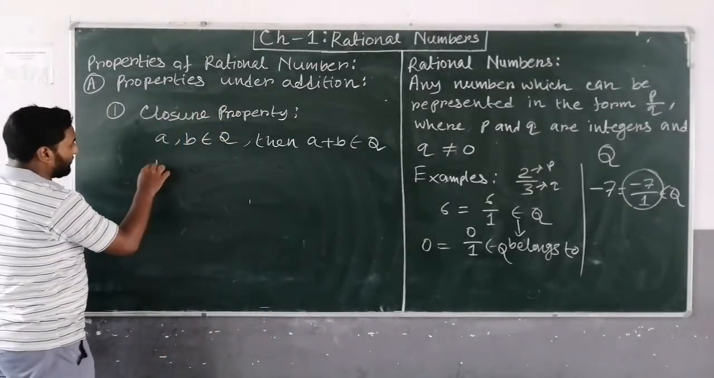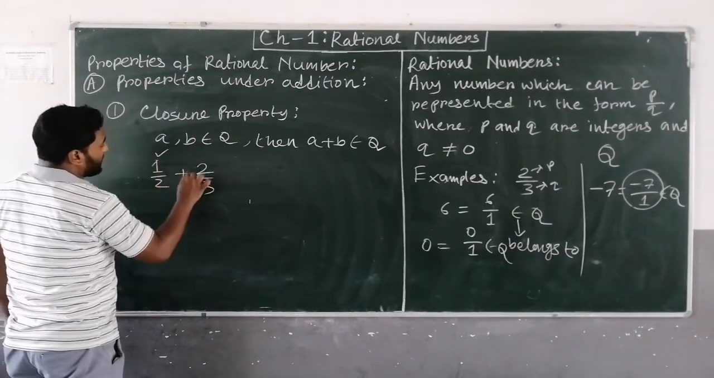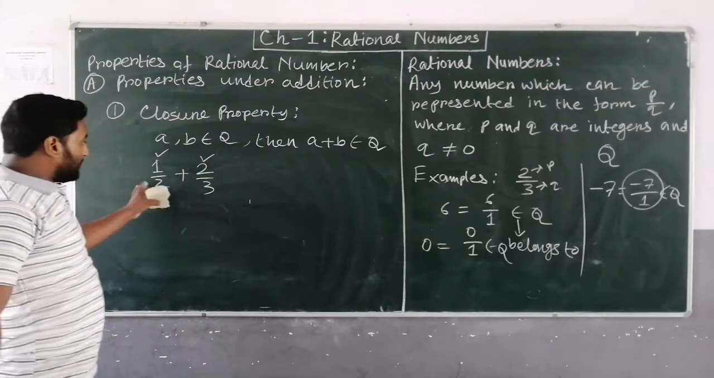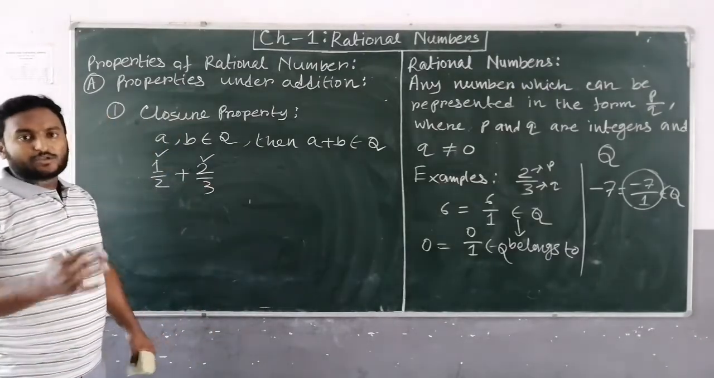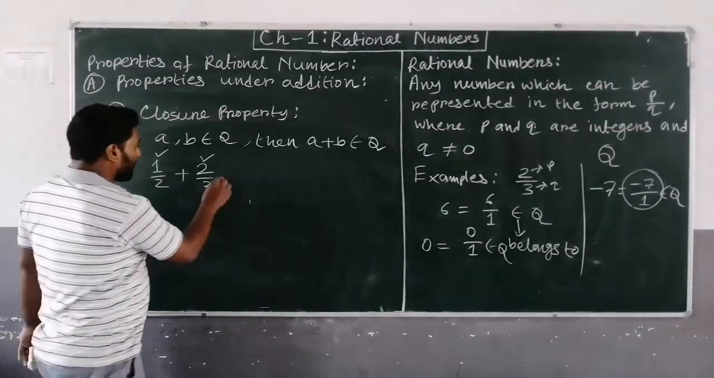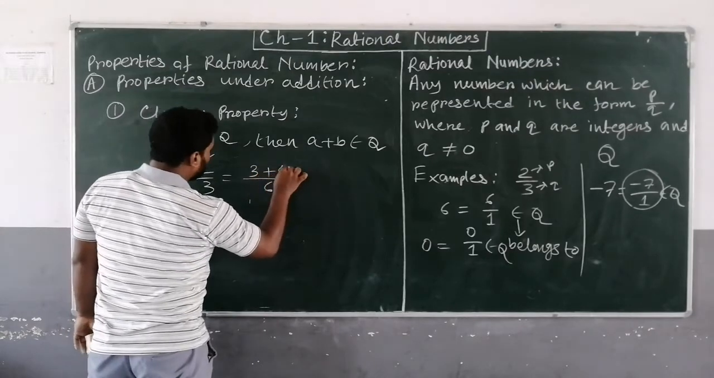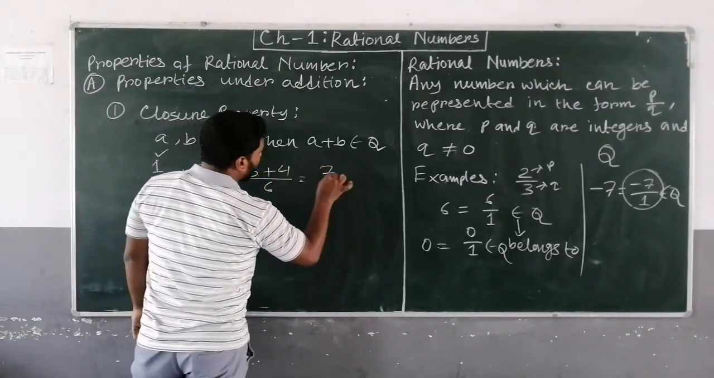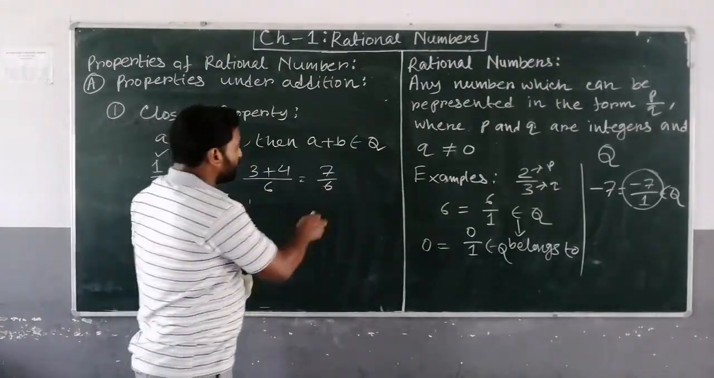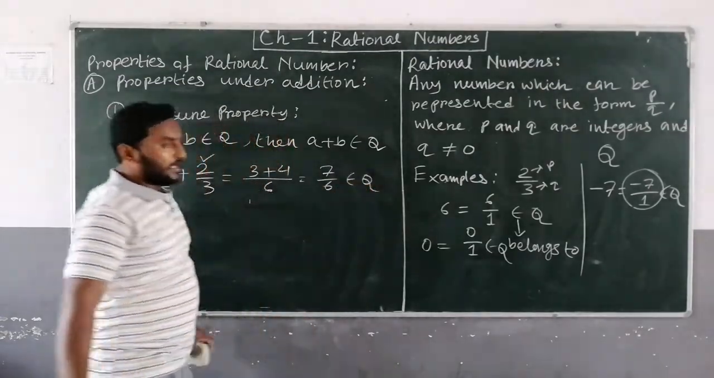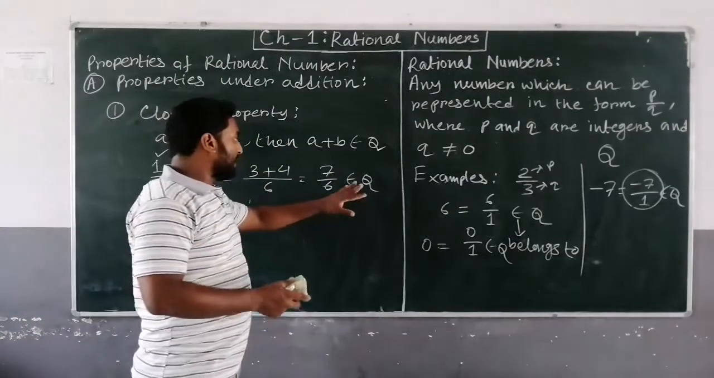Okay, take any two rational numbers, suppose 1 upon 2 and 2 upon 3. This is also a rational number, this is also a rational number. Now see their sum: after adding them, is the number we are getting also a rational number or not? Verify that. Okay, so the LCM is 6. So 3 plus 4, that is 7 upon 6. P upon Q form, and Q is not equal to 0, so this is also a rational number. It means if you add any two rational numbers, then their sum also will be a rational number.